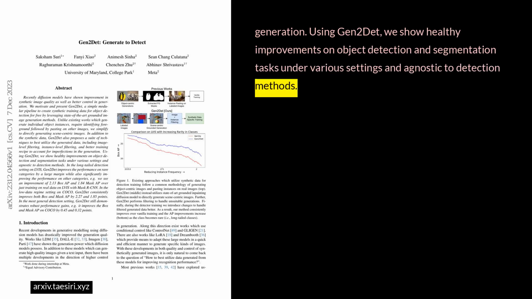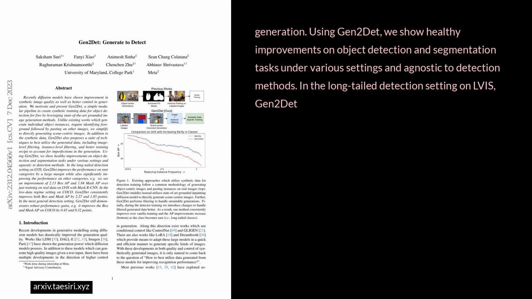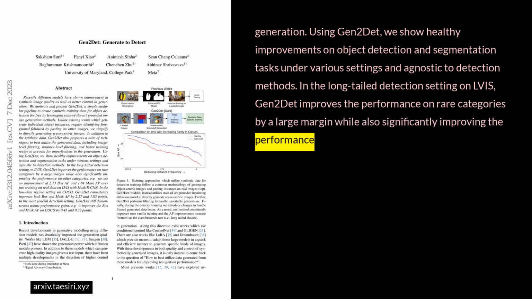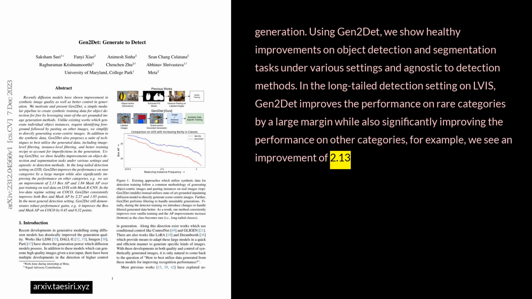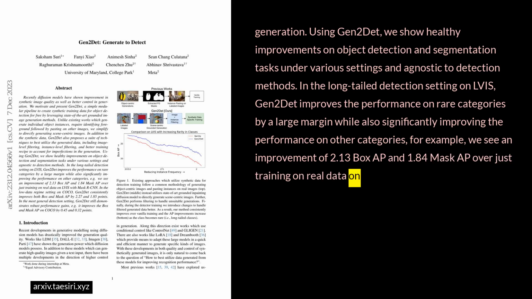In the long-tail detection setting on LVIS, Gen2Det improves the performance on rare categories by a large margin, while also significantly improving the performance on other categories. For example, we see an improvement of 2.13 box AP and 1.84 mask AP over just training on real data on LVIS with Mask RCNN.